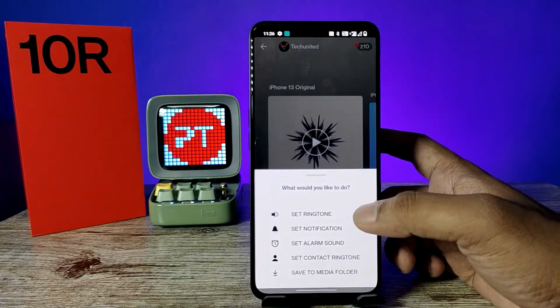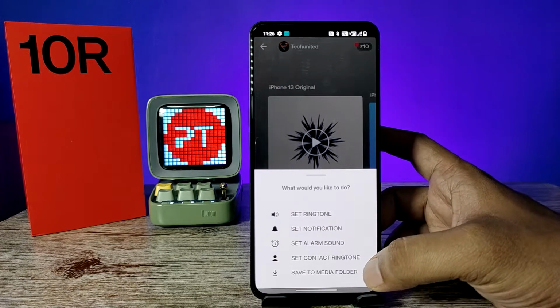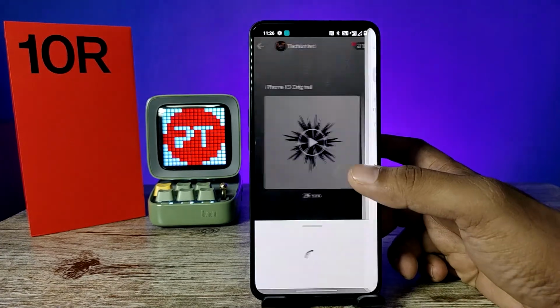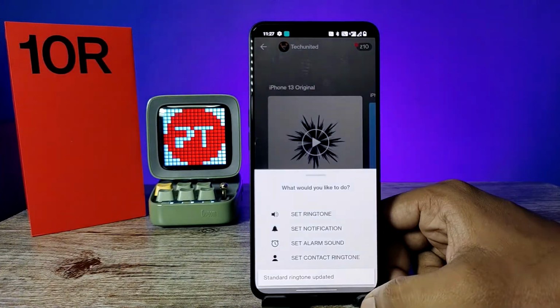Now you can directly set ringtone or notification tone or alarm tone or set contact ringtone, or you can either save into your phone. So I will choose set ringtone, allow some permission and allow modifying settings. Now the ringtone is set successfully.